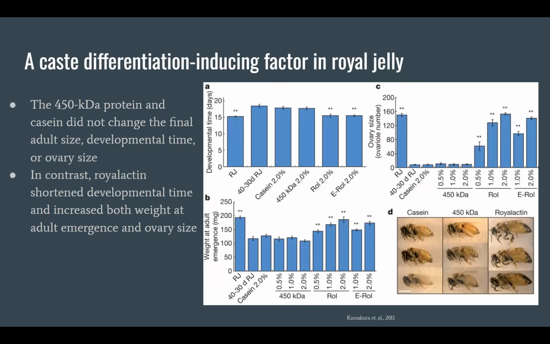In order to identify which factors induce caste differentiation in the honeybee, as well as the mechanisms that drive this developmental pathway, the components of royal jelly were analyzed and their effects on individual honeybees were investigated. To start off, the investigators showed that larvae reared with royal jelly stored at 40 degrees Celsius for 7 days showed increased developmental times, decreased adult body weights, and decreased ovary size compared with larvae fed with fresh royal jelly, which essentially means they're losing the queen-like development. And so long-term storage of royal jelly at high temperature decreases the biological activity of royal jelly for queen differentiation.